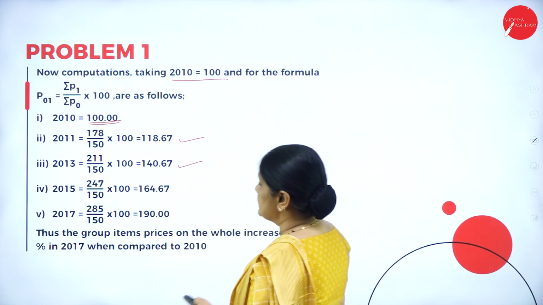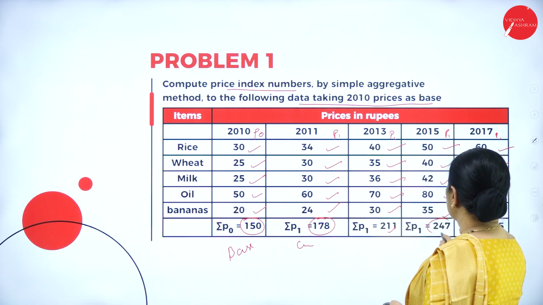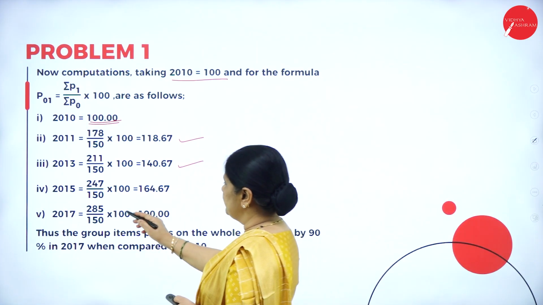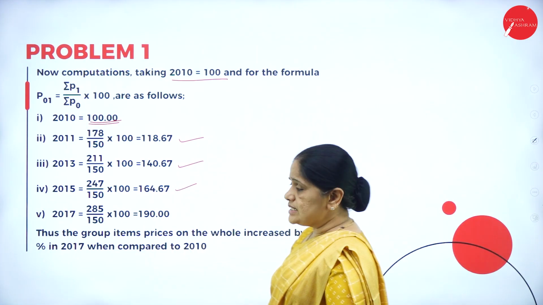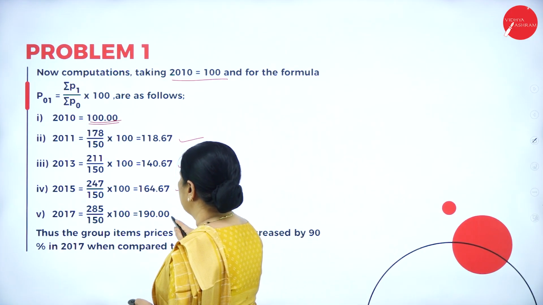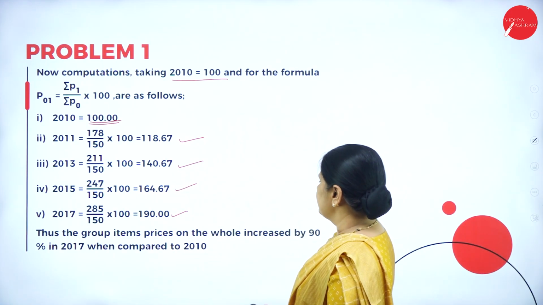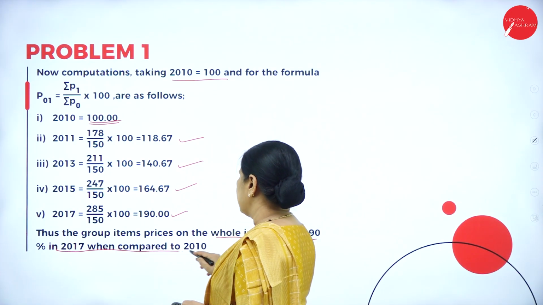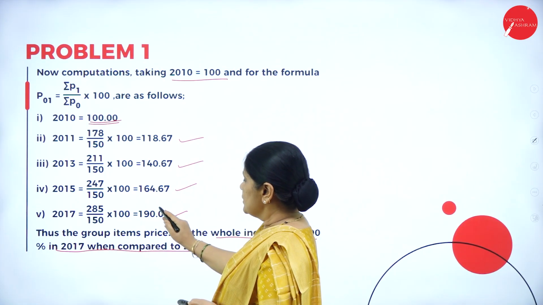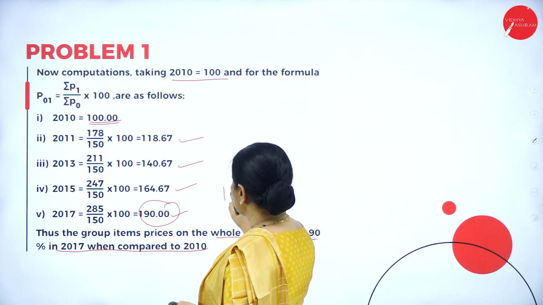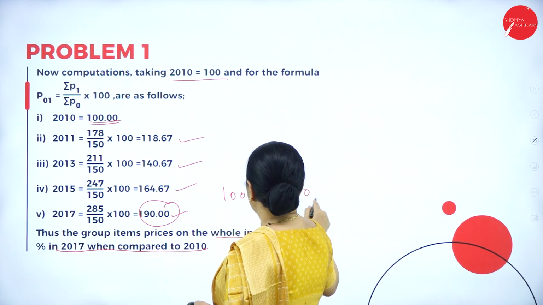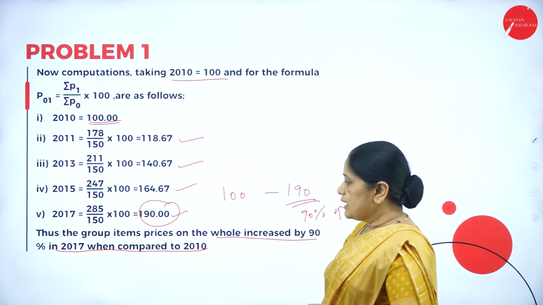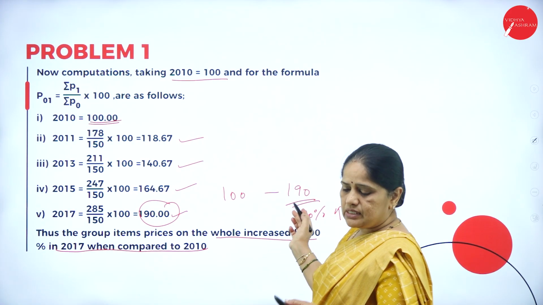The same way, in 2013, 211 by 150 is 140.67. In the year 2015, it is 247, and next we have 285. So 247 by 150 comes up to 164.67, and 285 by 150 is 190. Thus, the group items' prices on the whole increased by 90% in 2017 when compared to 2010. You can see here the base year is 100 and here it has become 190. So there is a 90% increase in the prices of goods from 2010 to 2017.